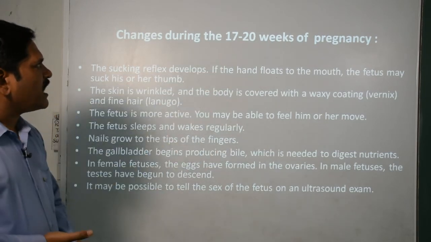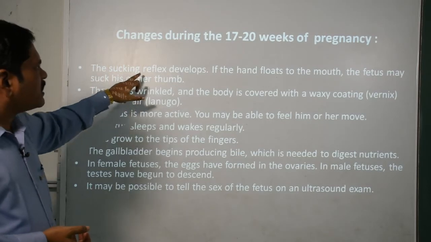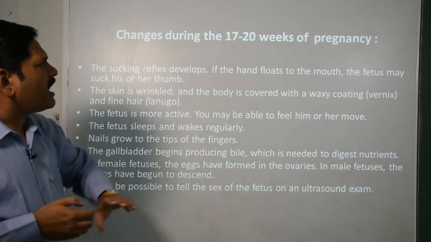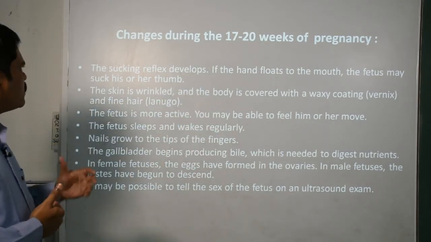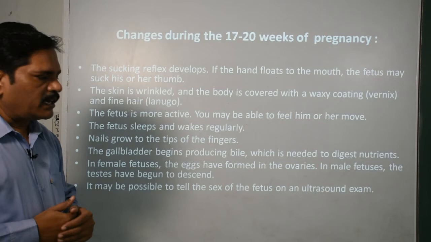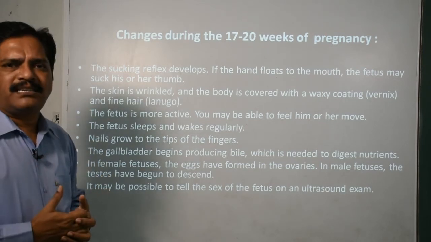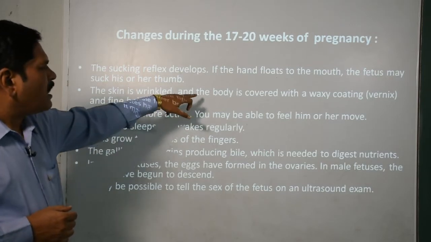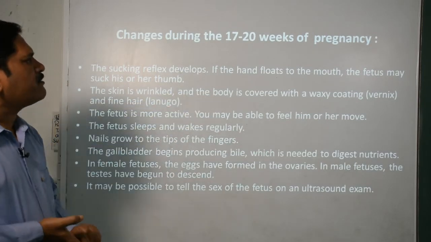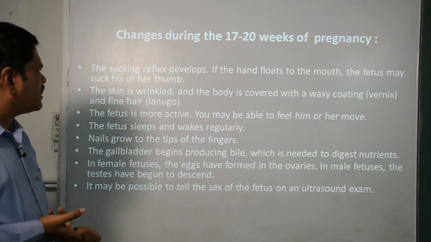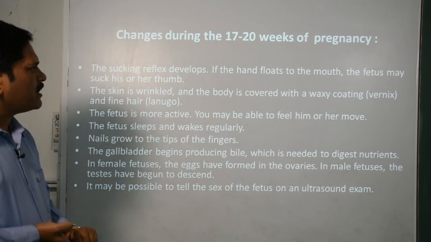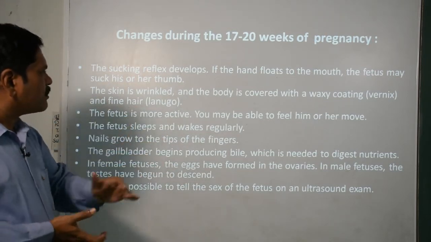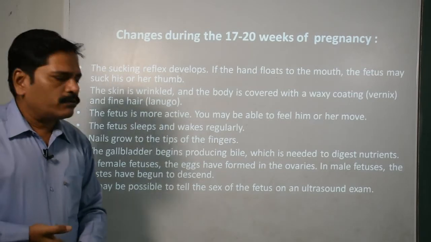Now the changes can be seen in the 17 to 20 weeks. The sucking reflex develops, that means it is able to suck, okay. If the hand floats to the mouth, the fetus may suck his or her thumb, clear. So even during the pregnancy that baby can suck the thumb, okay. The skin is wrinkled and the body is covered with a waxy coating and fine hairs will start to grow, okay. So remember this waxy coating is called vernix and the coating of fine hairs is called lanugo, okay.